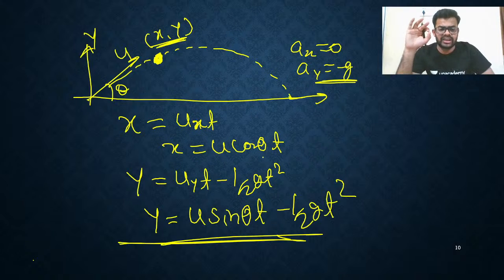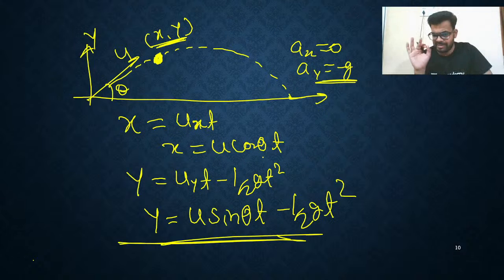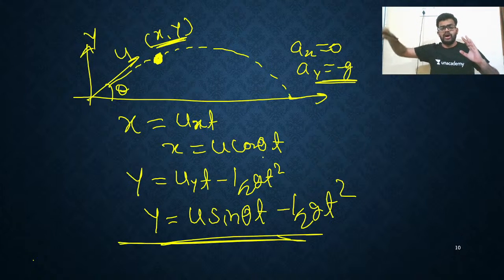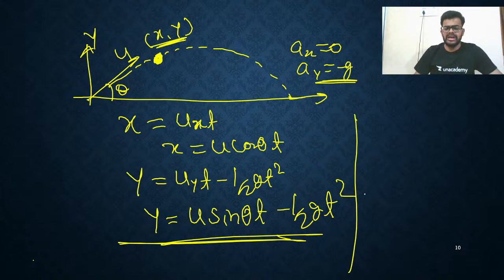Each and every curve in physics will have a mathematical equation. This projectile motion, this curved path, will also have a mathematical equation. So simply speaking, a relation between the x coordinate and y coordinate of the particle at any time gives the equation of trajectory.